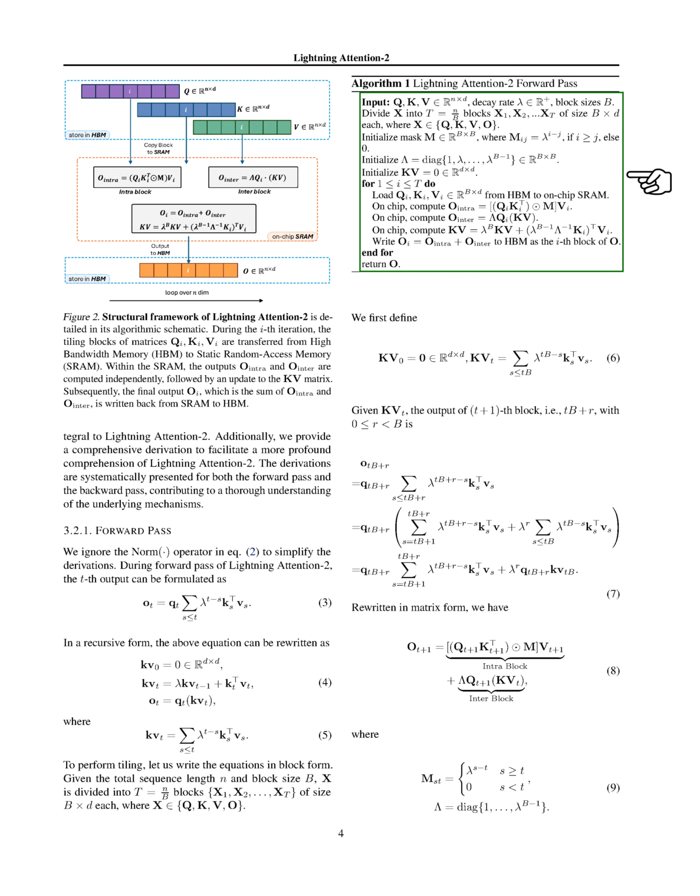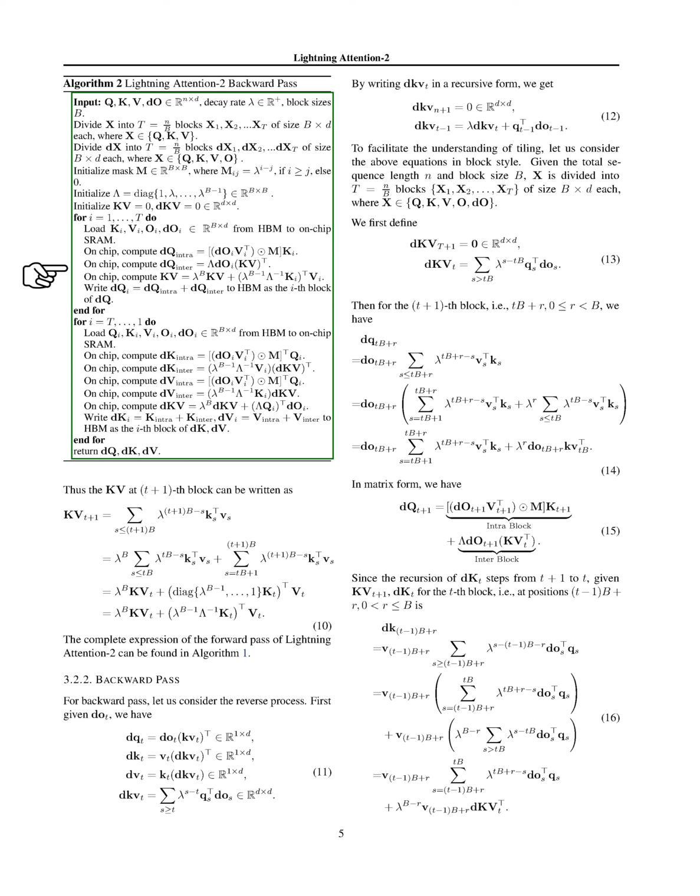Section 3.2.2 Backward Pass. Let's delve into the backward pass, which is essentially the reverse process of the forward pass. We'll start with a given output derivative, denoted as dO_t. From this, we can calculate the derivatives dQ_t, dK_t, dV_t, and dKV_t. These derivatives are calculated using the output derivative and the transpose of KV_t, V_t, and K_t respectively.